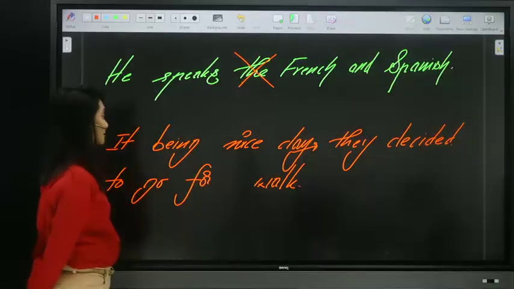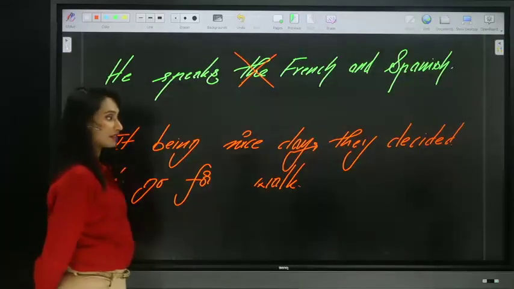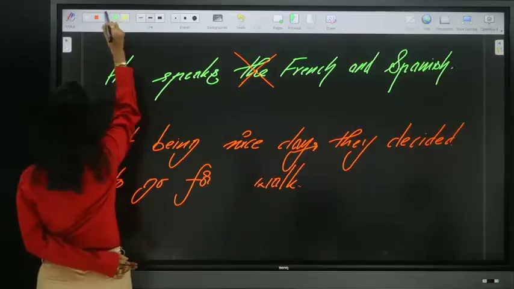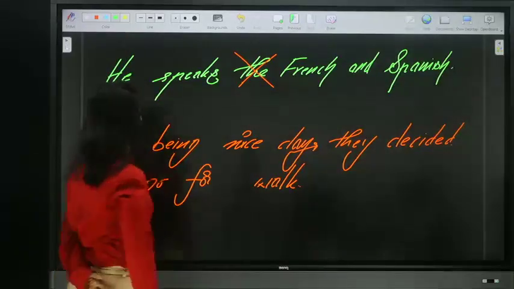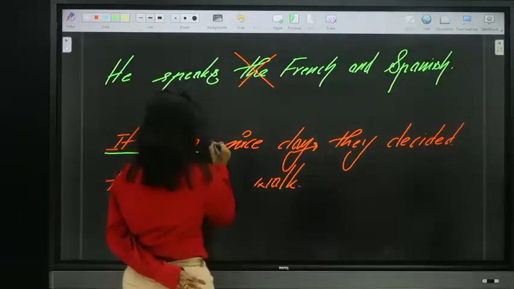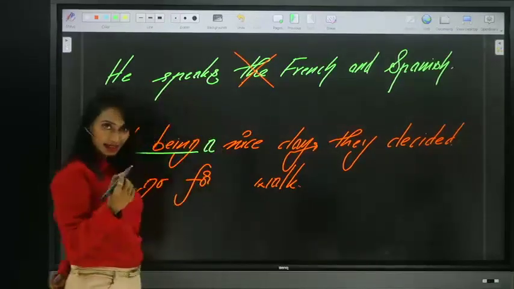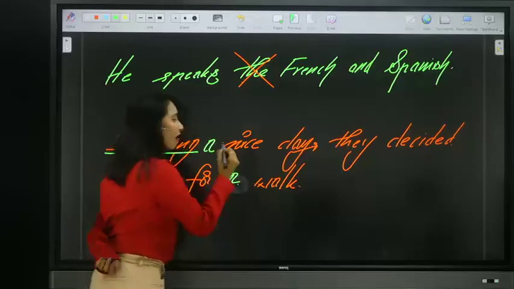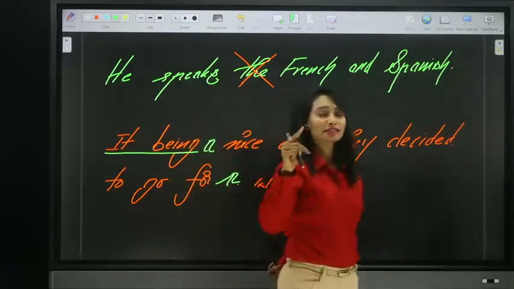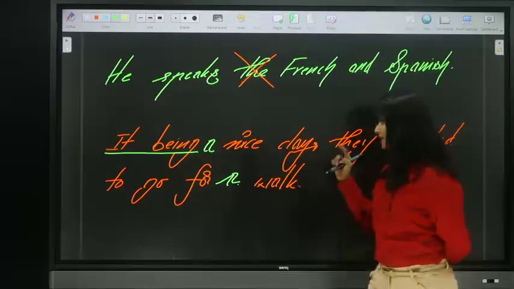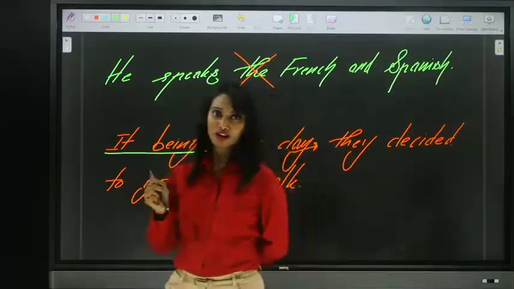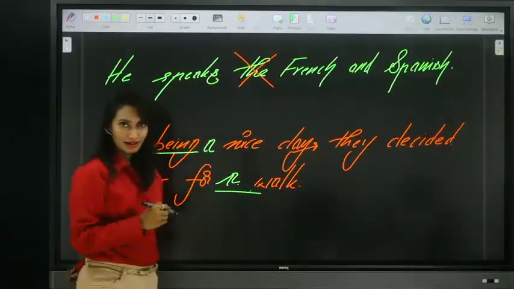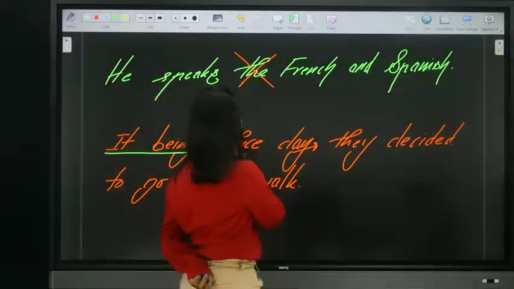There are two errors in this sentence. Yes, Angela, you're right. There are two errors in this sentence. One is, it being a nice day, they decided to go for a walk. So there are two errors. It being a nice day, they decided to go for a walk. So before walk, we discussed we must place the article a, and here, a nice day.